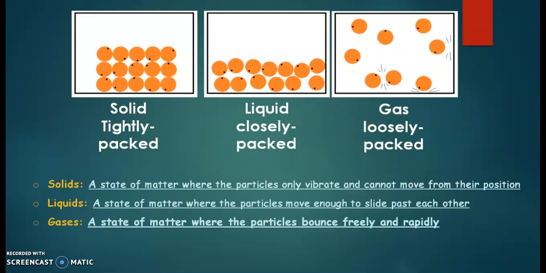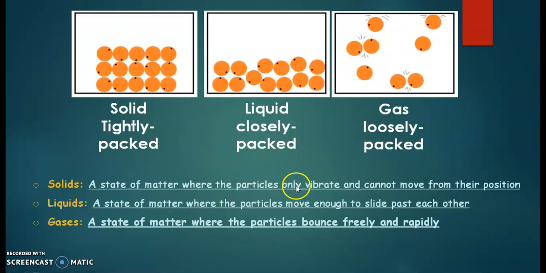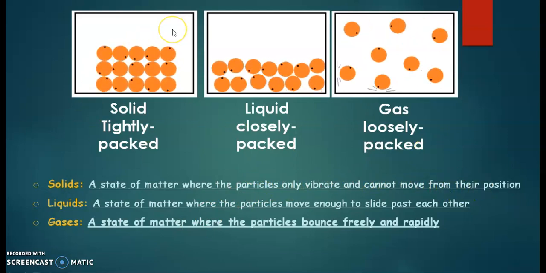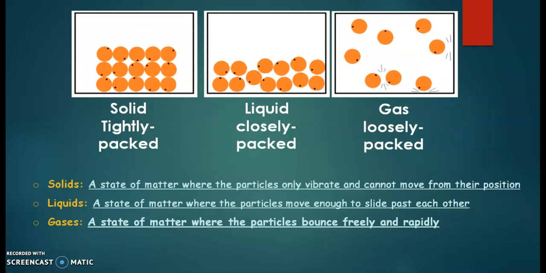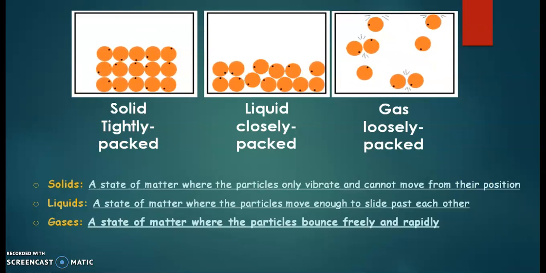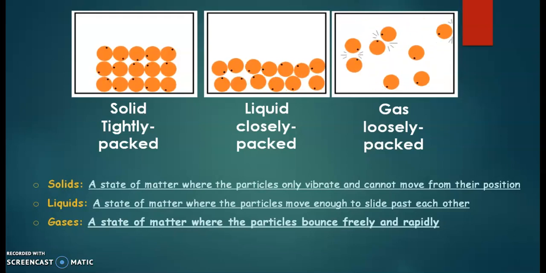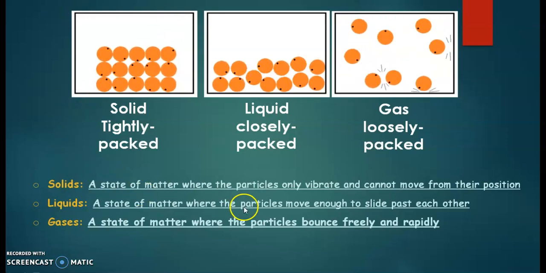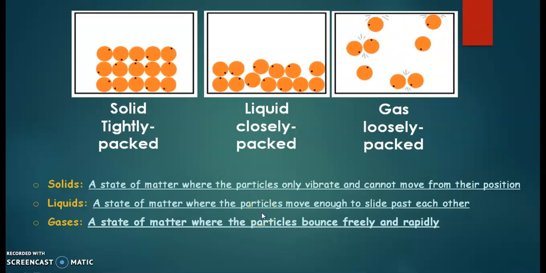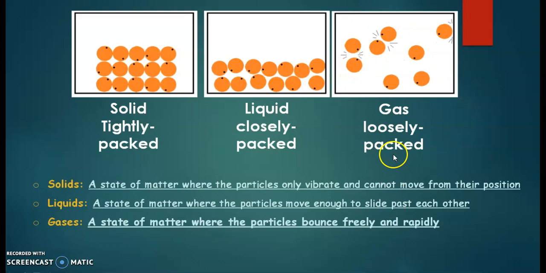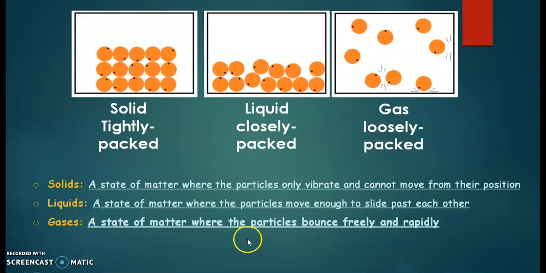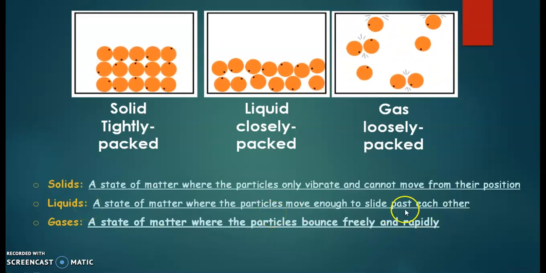Now here the solid state is a state of matter where the particles only vibrate and cannot move from their position. In case of the solid, the particles only move or vibrate a little bit, but cannot move from their position. But the liquid is a state of matter where the particles move enough to slide past each other. But in case of the gases, it is a state of matter where the particles bounce freely and rapidly.